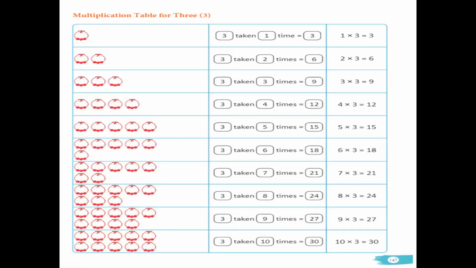So children, moving to the next, that is the multiplication table for 3. Again, now children, the number of beats will be 3. When 3 is taken 1 time, so it will be 3. When 3 is taken 2 times, what will be the number? 1, 2, 3, 4, 5, 6. So 3 taken 2 times will be 6. 3 taken 3 times, here we have 3 groups. So what will be the number? 3 plus 3 plus 3. So it will be 9. Again, when 3 is taken 4 times, how many groups of 3s do we have?